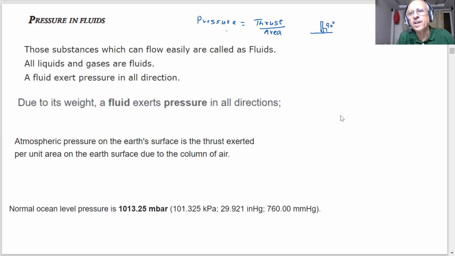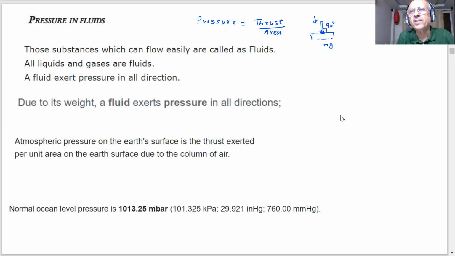Now the pressure exerted by this rod on this is the downward force, which is due to the weight of this object, which you know is m into g, divided by the area of contact. Is it clear? Yes, sir.